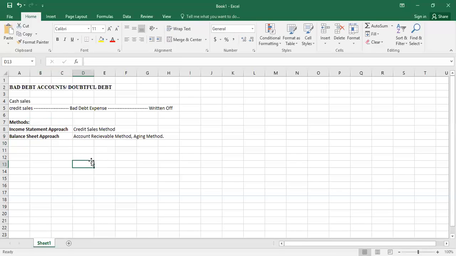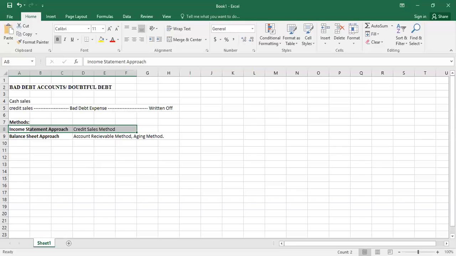Why do we call these methods the income statement approach and the balance sheet approach? I will try to clear it up when we do our calculation. But still, I want to say one thing: under the income statement approach, you choose the values from the income statement, and the calculated amount will also go into the income statement. How? I will show you later. Under the balance sheet approach, you choose the value from a balance sheet element, and the resulting amount will also go into the balance sheet.